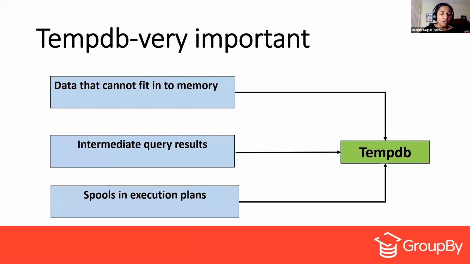If the memory grant is not sufficient for a sort to be done in memory, where does that sort go? It will go and sort in the TempDB. That's the temporary location where the data gets stored. Even the spools inside your execution plans, if they cannot be stored in memory, go into the TempDB as well.